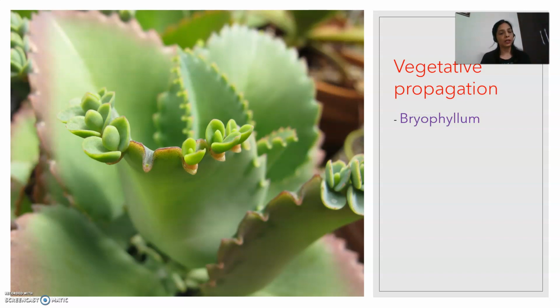In vegetative propagation, the new plant which will be produced will be an exact copy of the parent plant. So suppose you have a hybrid, or you have a plant which you want exact copies of, you can grow it through vegetative propagation. Because if you are growing it through sexual reproduction, new features will be introduced. But in vegetative propagation, the plant produced will be an exact copy of the parent.